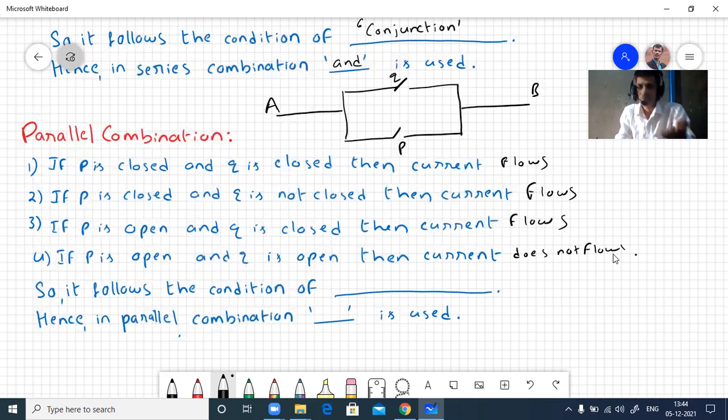If you observe, it follows the condition of disjunction. The current does not flow only when both switches are open, when both statements are false. So hence the parallel combination can be used for the connective OR.